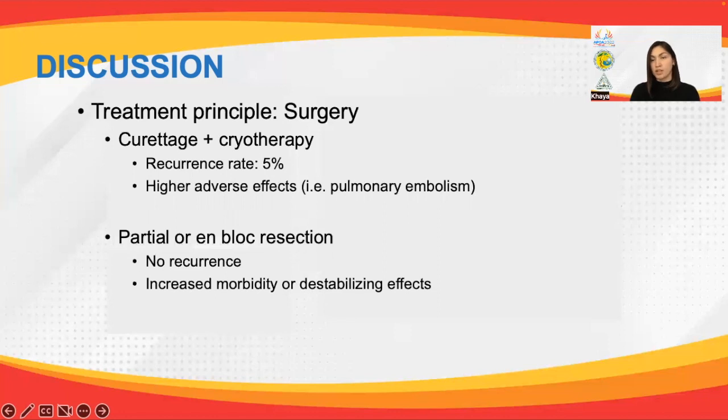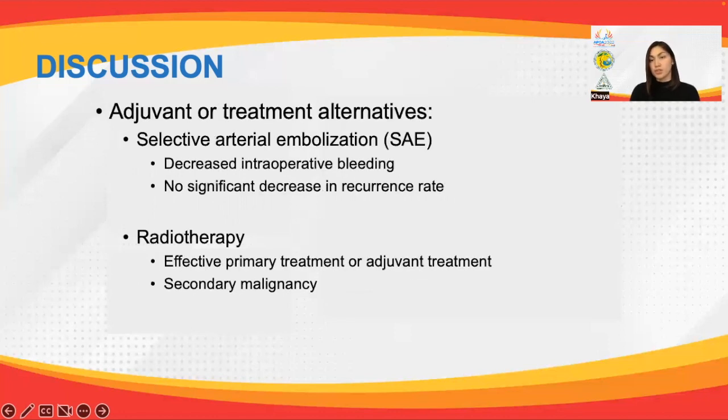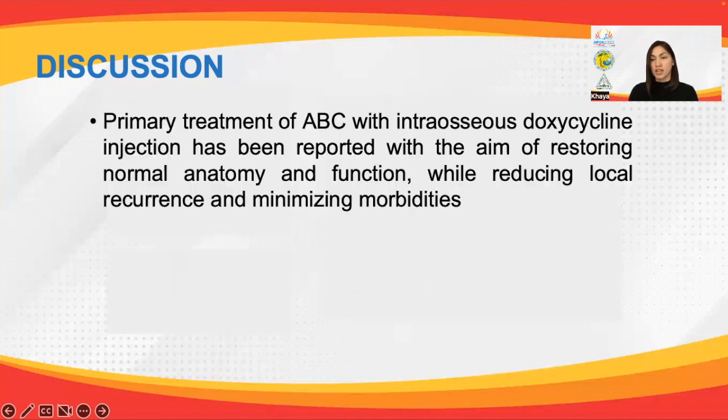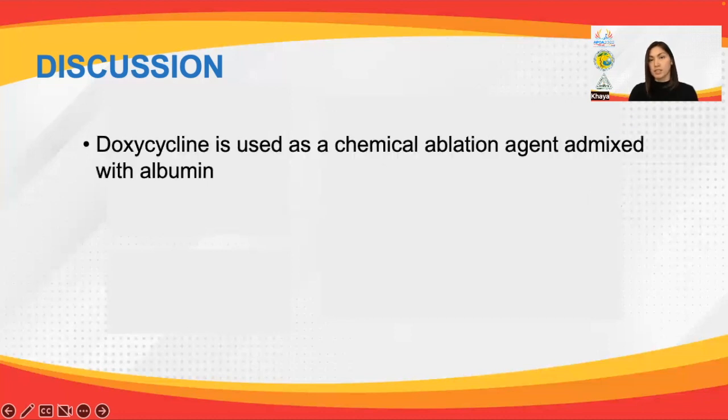Partial or en bloc resection has been reported to have cases with no recurrence, but can lead to destabilizing effects to the bone. Embolization decreases intraoperative bleeding. Initial reports mentioned it can reduce recurrence rates, but recent studies show otherwise. Radiotherapy has been reported to have good success rates, but is reserved for selected recurrence due to the possibility of secondary malignancy. Primary treatment of ABC with intraosseous doxycycline injection has been reported with the aim of restoring normal anatomy and function while reducing local recurrence and minimizing morbidities.